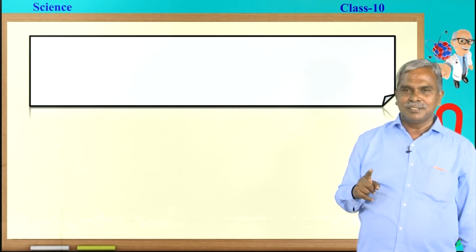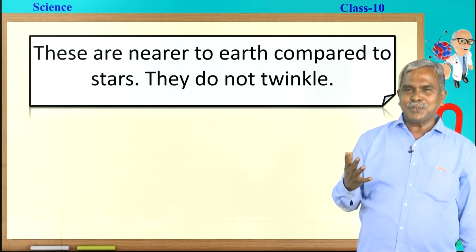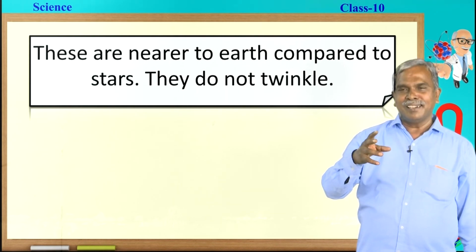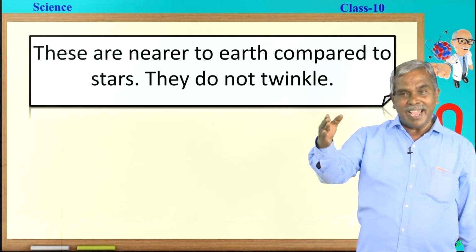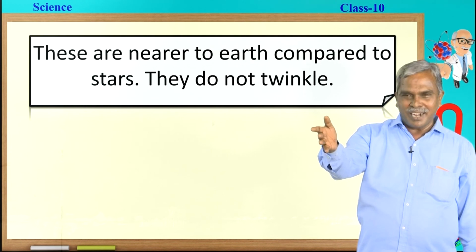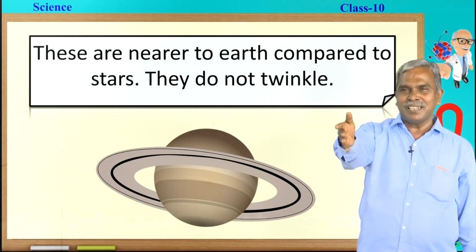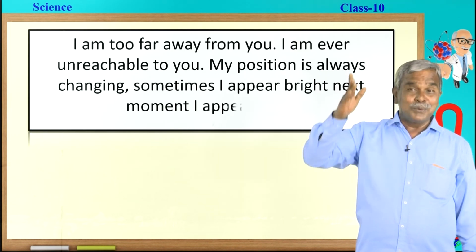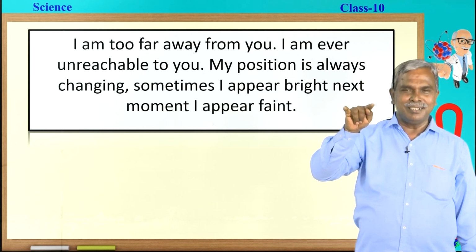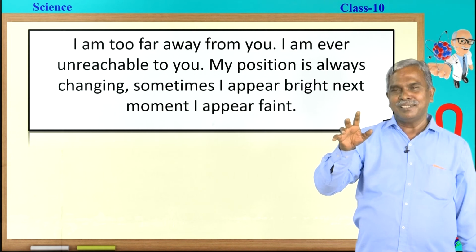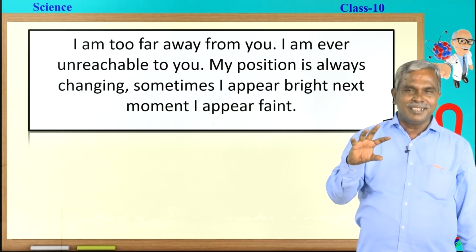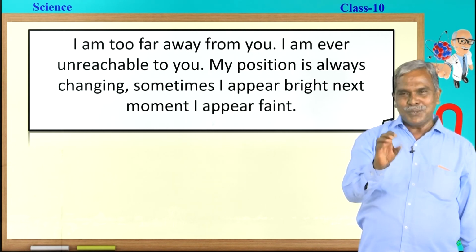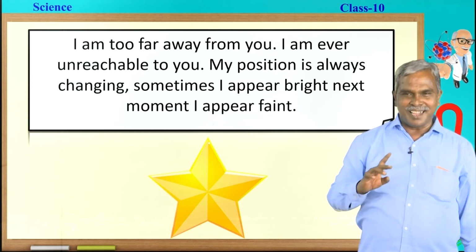See the second question. These are nearer to earth compared to stars, they do not twinkle. Most prominent celestial objects are stars and dash. The students have attended this question and all the students have answered it as planet. Next question. I am too far away from you, you cannot reach me, unreachable. I mean, they become bright, faint, and even twinkle. But anyhow, you have reserved your good answer, that is star.